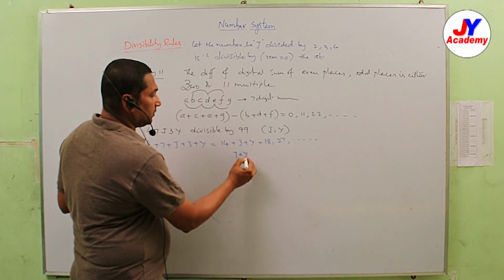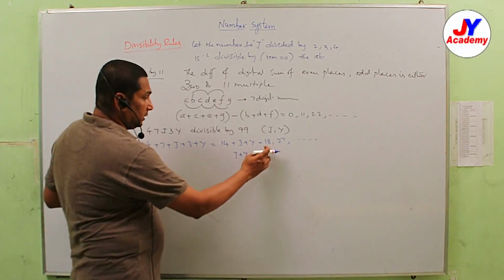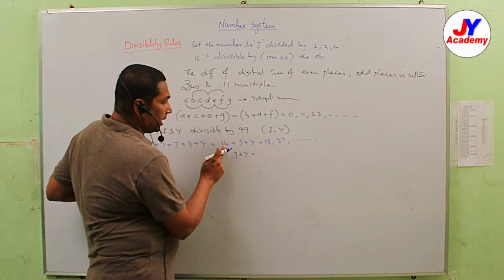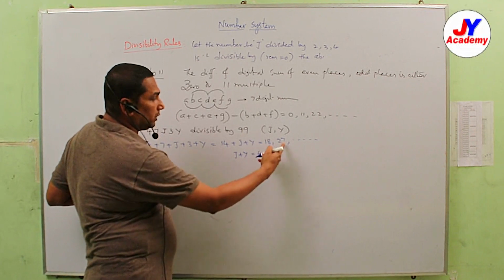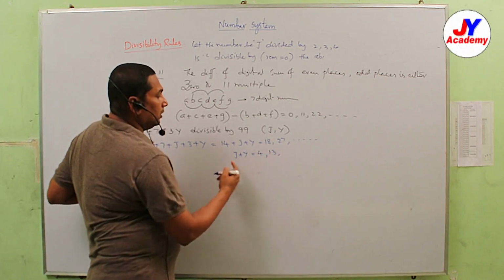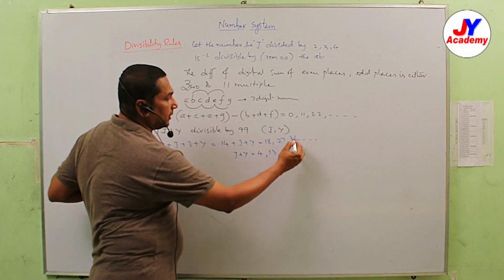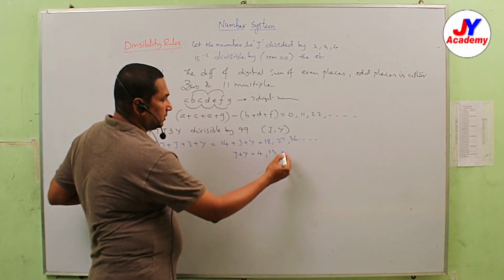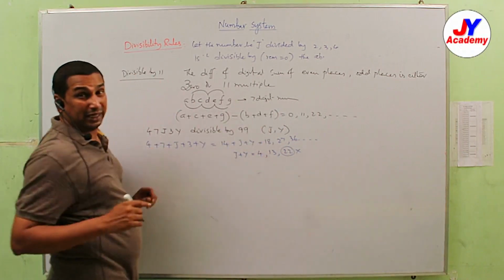So J plus Y may be: what should be added to 14 to get 18? 4. To get 27? 13. To get the next, 36? 22, but it is not possible because 9 plus 9, maximum 18, we can take.